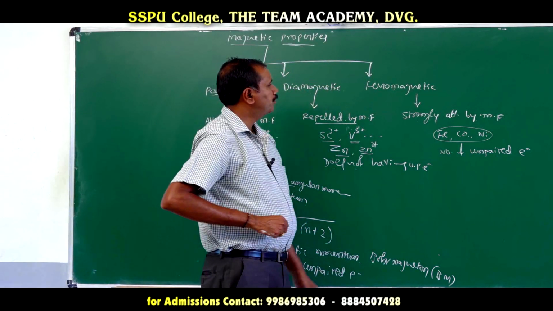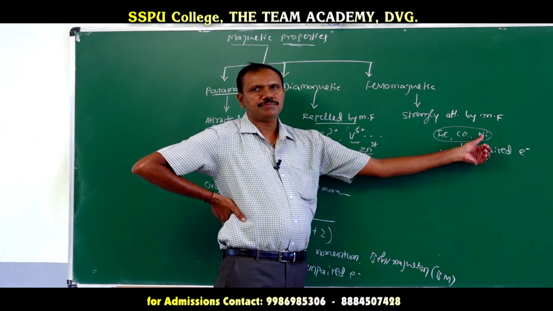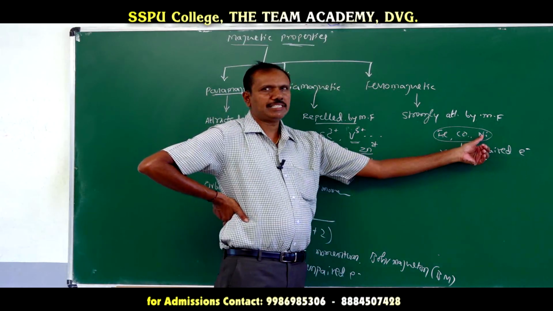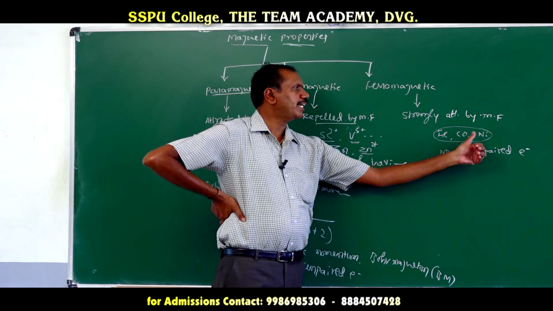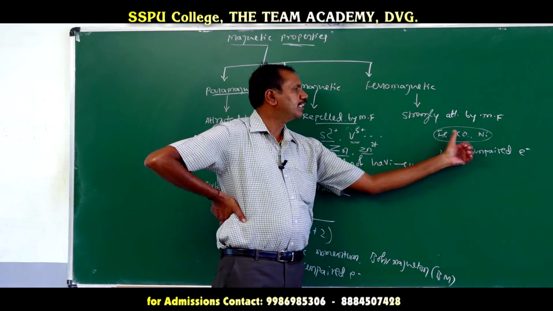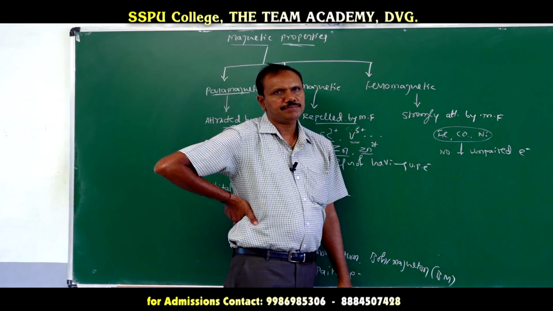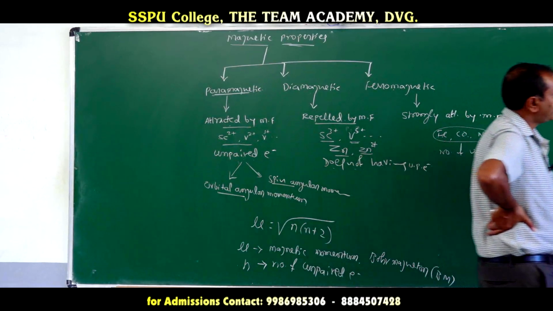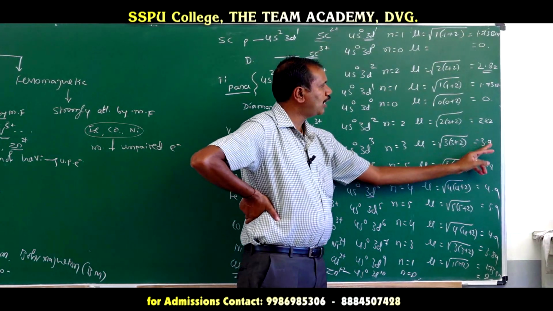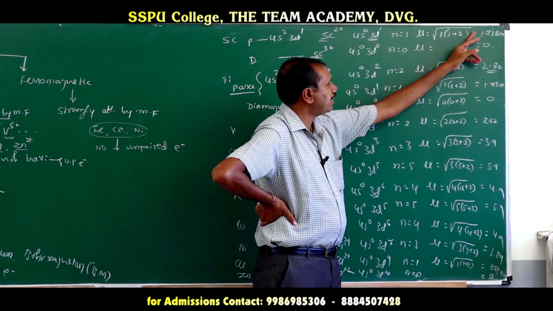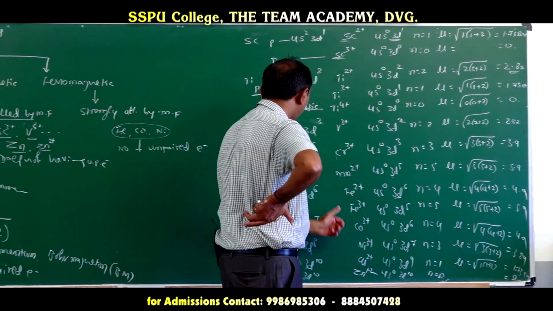Usually the calculated magnetic moment for iron, cobalt and nickel is less, but the observed, experimental value is more for these. Usually the magnetic moment goes on increasing if you take only one type of oxidation state, up to Mn.